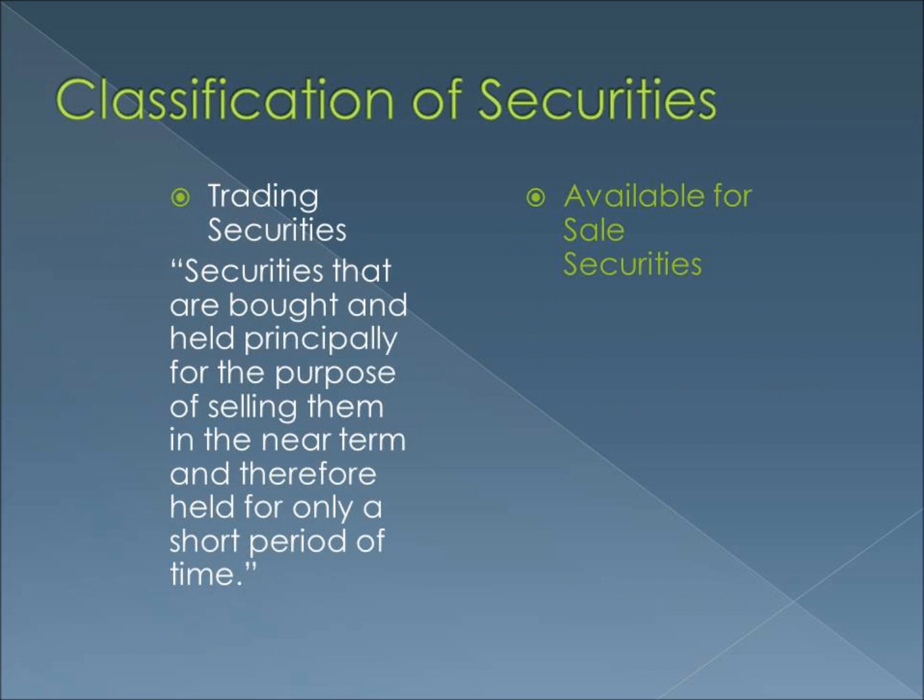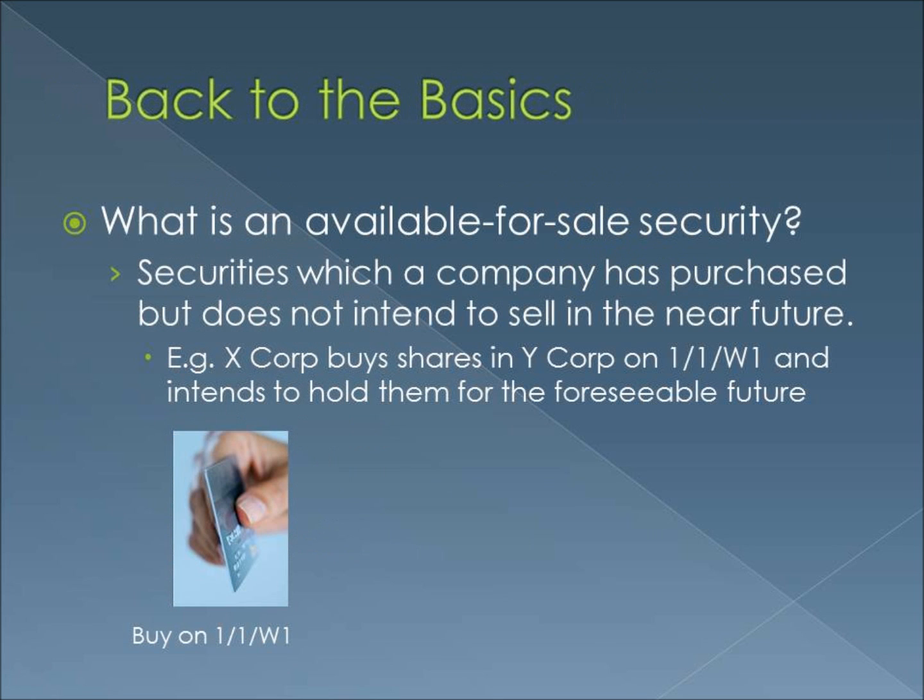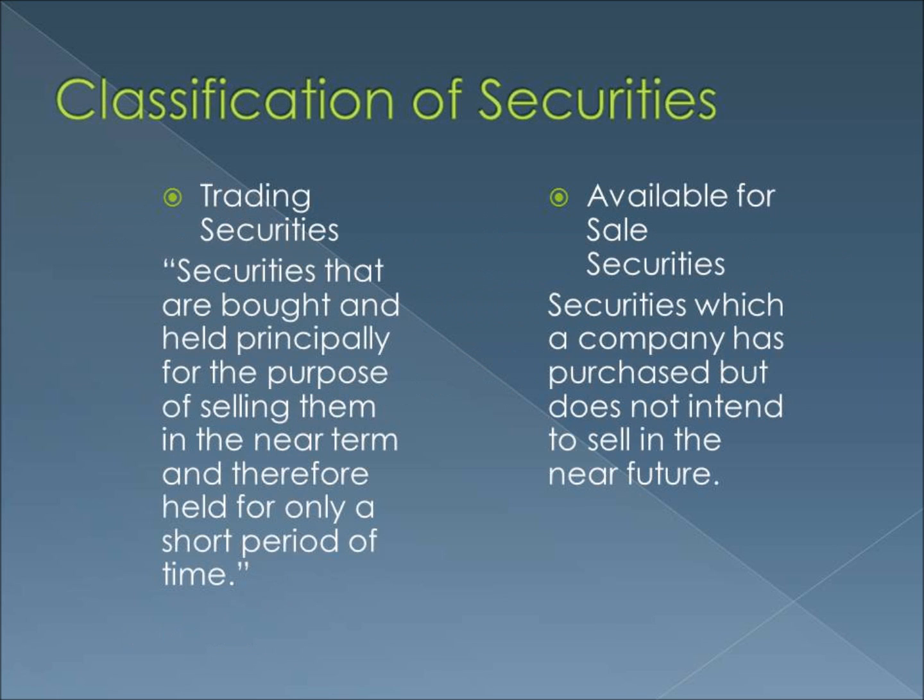Now, let's talk about available for sale securities. An available for sale security is a security that a company has purchased and does not intend to sell in the near future. So, if X Corp buys those same securities from Y Corp on January 1st of year 1, but plans to hold on to them for the foreseeable future, then they are properly classified as available for sale securities. Let's now discuss some of the complex issues involved in accounting for marketable securities through an example.